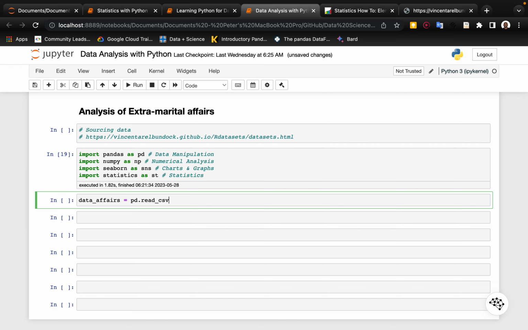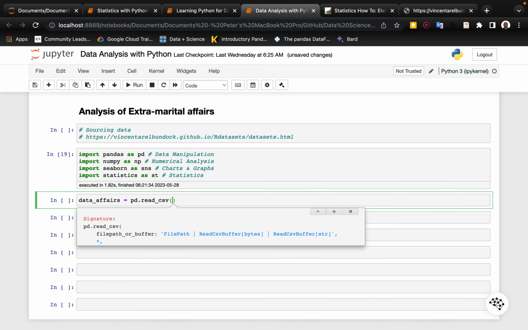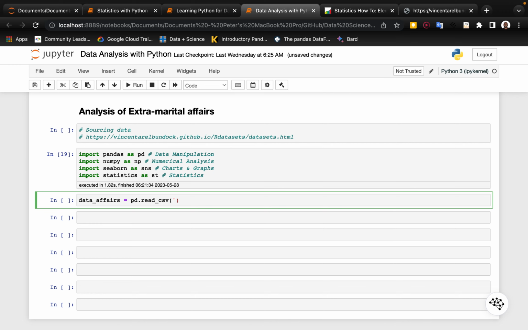Again, it's the pandas method that lets us read a raw data file into a data frame, and the data frame is rectangular data, two-dimensional, with rows and columns. Here I pick up my affairs data set, and we read it into a data frame.